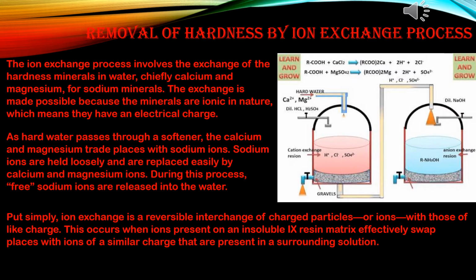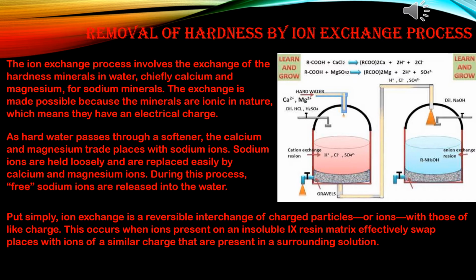Whenever we are talking about ions, there are two types of ion, cation and anion. So the ion exchange process has also been divided into two processes. One is cation exchange and another one is anion exchange. The cation exchange resins and the anion exchange resins are packed above beds of gravel in two separate cylindrical vessels made of some polymer rubber. See the diagram. These vessels are placed vertically side by side and connected by pipelines.